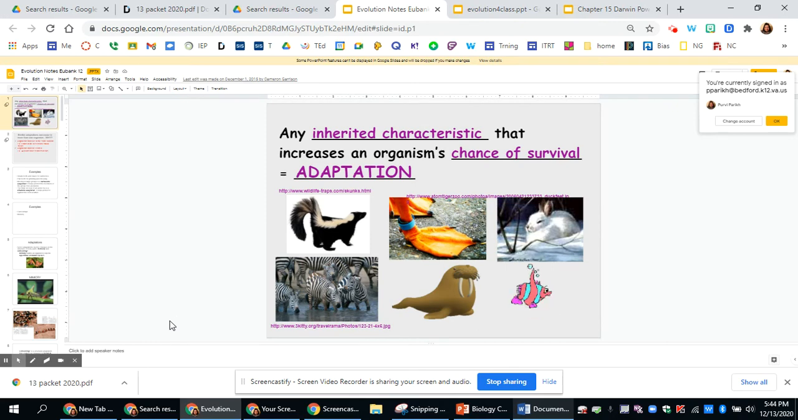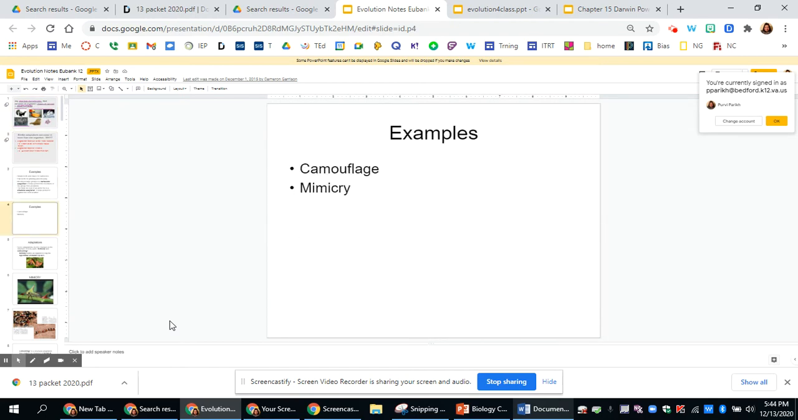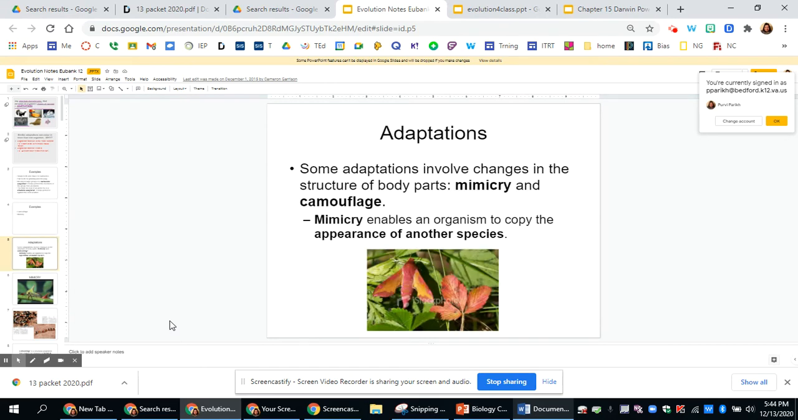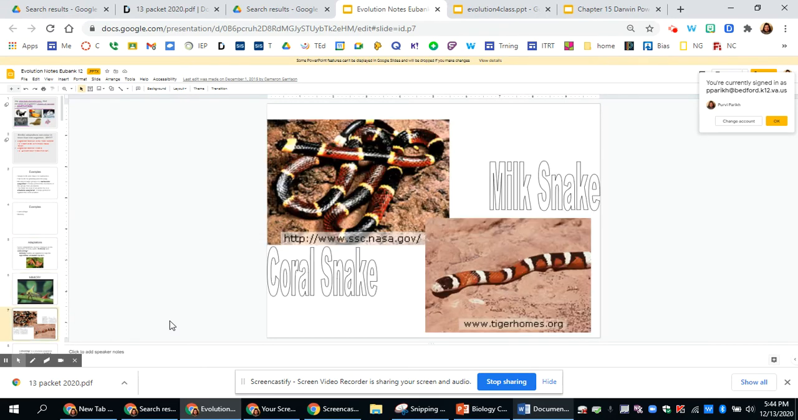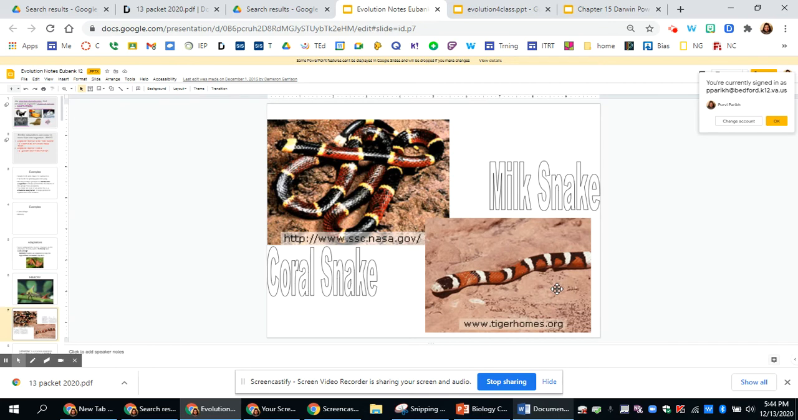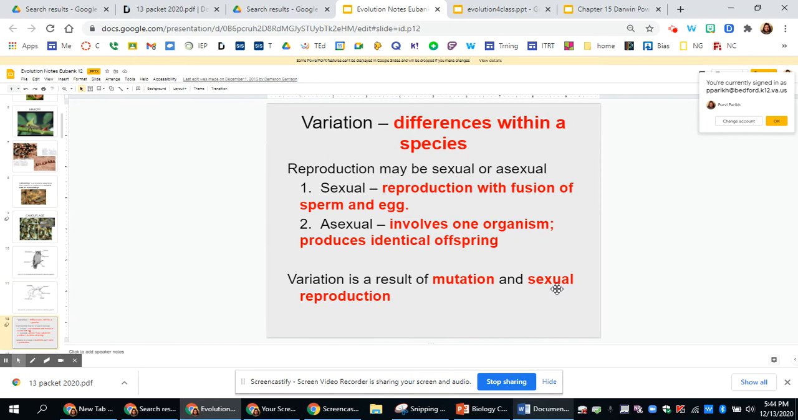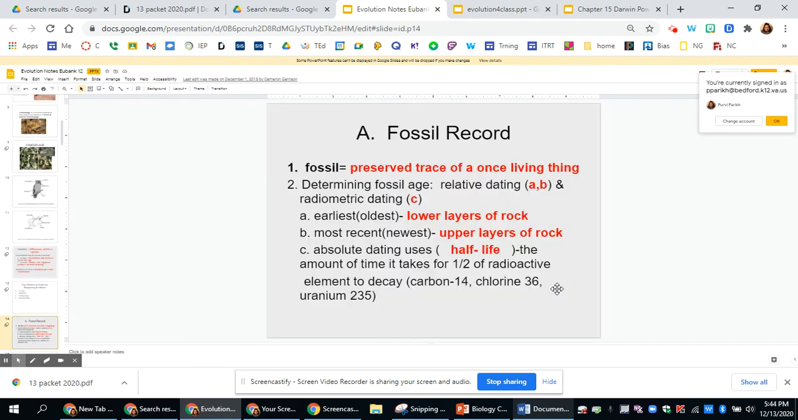So remember that an adaptation is anything that an organism has that increases its chances of survival. So just to go over that, we know 2 examples of adaptations are camouflage and mimicry. Camouflage is where it can blend in with its environment or stay hidden. Mimicry is where it looks like something else that might give it an advantage to either hide or scare others thinking that it might be poisonous. Remember, variations within a species.